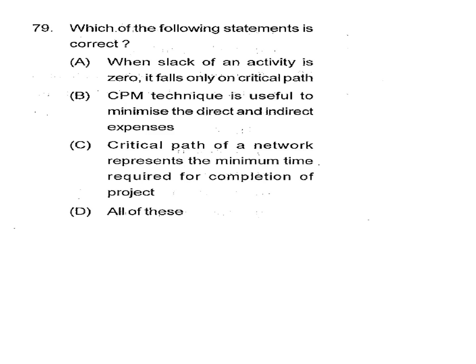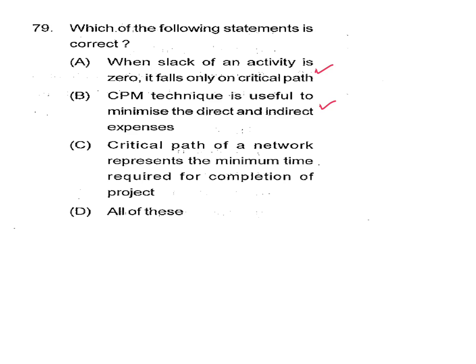Which of the following statements is correct? A, when slack of an activity is 0, it falls on critical path. This is correct. Then CPM technique is useful to minimize the direct and indirect expenses. This is also correct. Critical path of a network represents the minimum time required for completion of project.